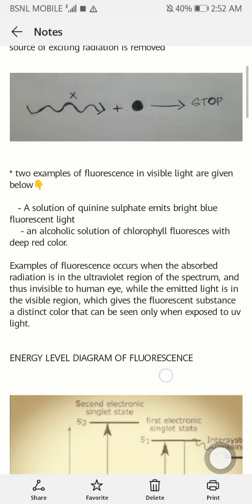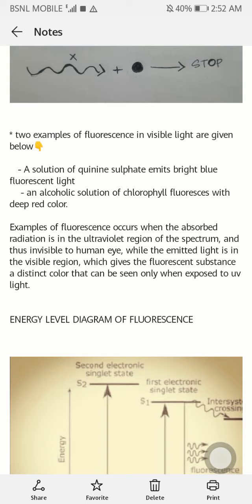Next we have two examples of fluorescence in visible light. First example, a solution of quinine sulfate emits bright blue fluorescent light. Second, an alcoholic solution of chlorophyll fluoresces with a deep red color. This emission of bright blue fluorescent light and a deep red color is only possible with a suitable exciting radiation. The condition for the examples of fluorescence to occur is that there must be a suitable exciting radiation.